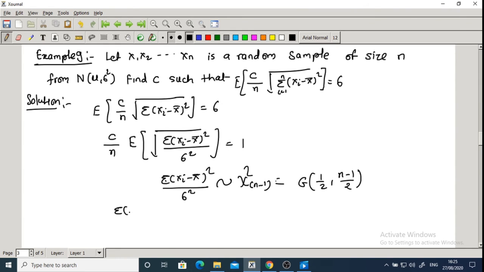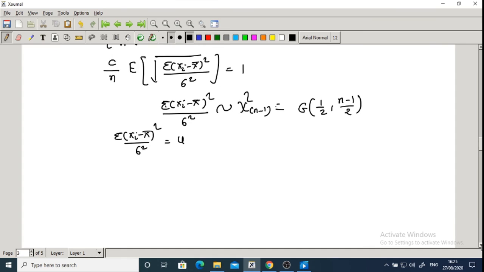If we take summation of (xi minus x bar) whole square upon sigma square equal to u, then first we calculate this term, the expectation of square root of summation of (xi minus x bar) whole square divided by sigma square, which is equal to the expectation of square root u.